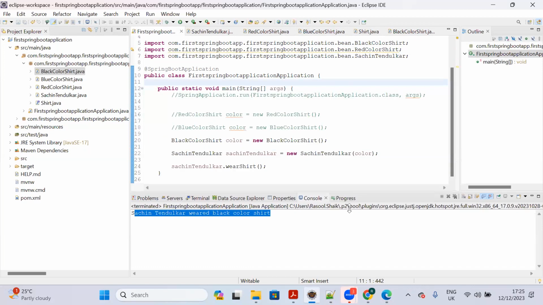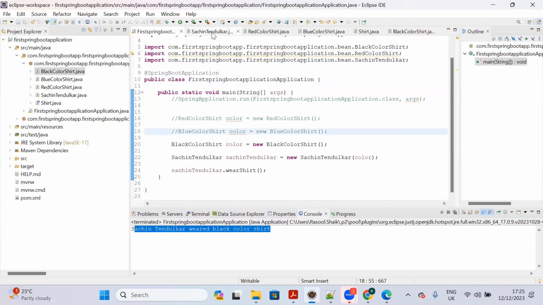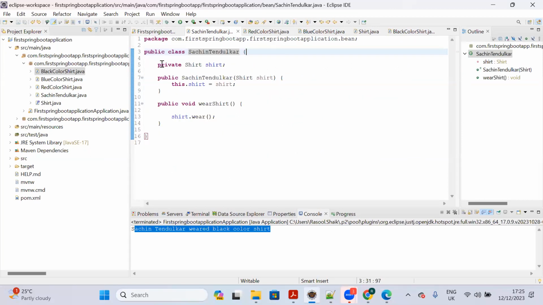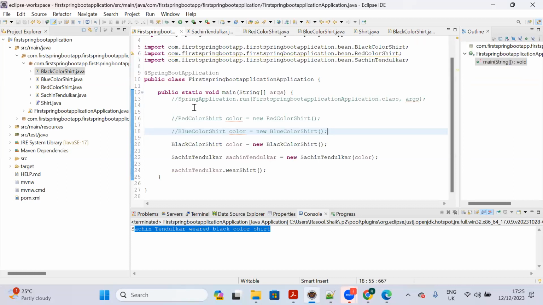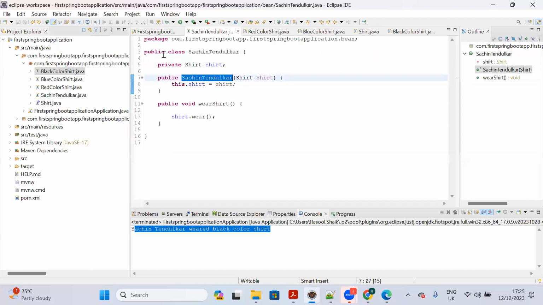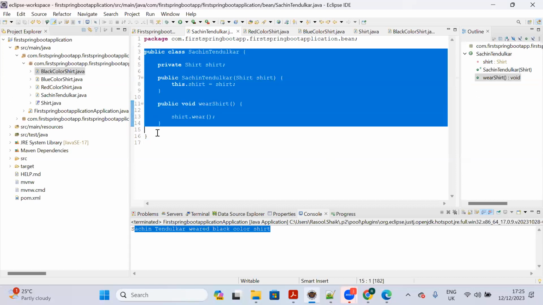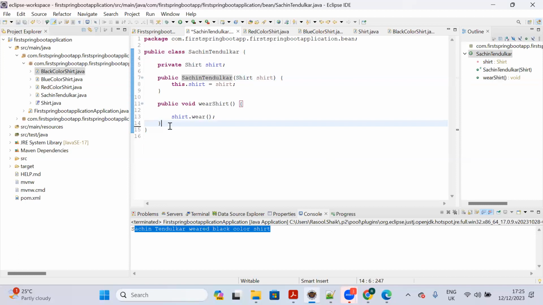So what is the meaning of that? Without changing the body of Sachin Tendulkar, he is able to change to different types of color shirts and wear them successfully without modifying the class. I never modified the class. This class can run independently, right? So that is the meaning of loosely coupled. The concept of loosely coupled is nothing but that it should run independently.